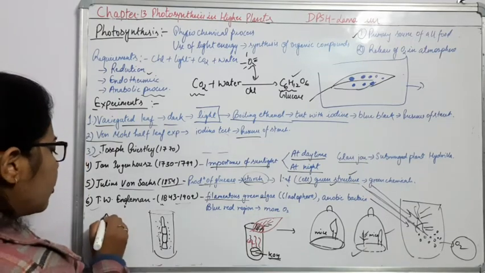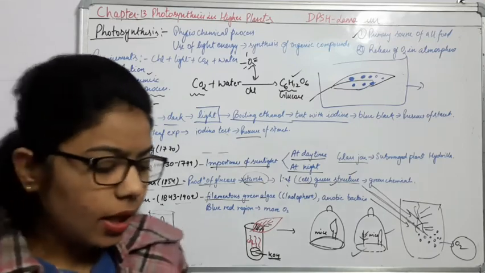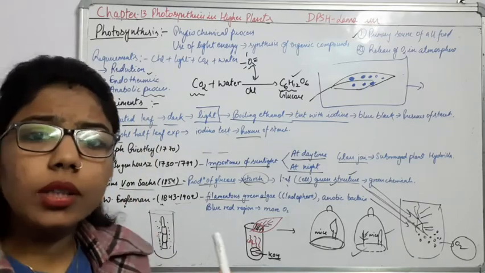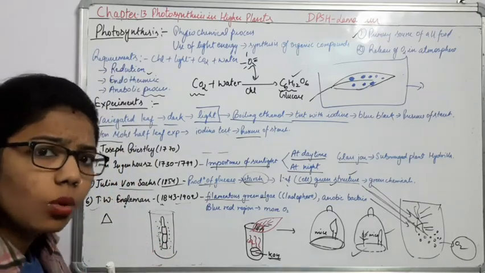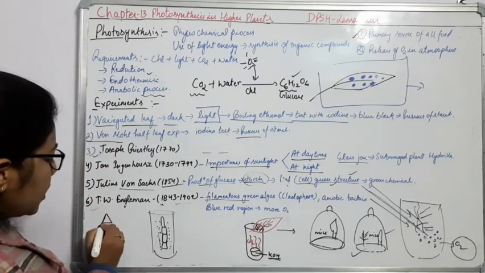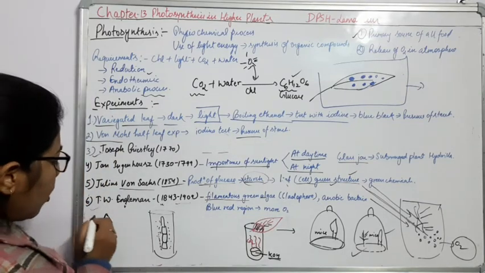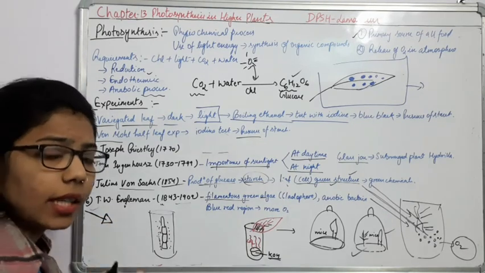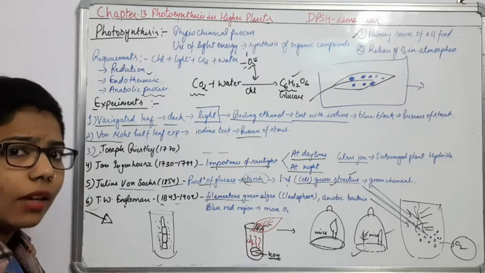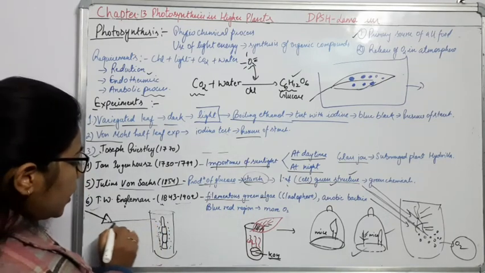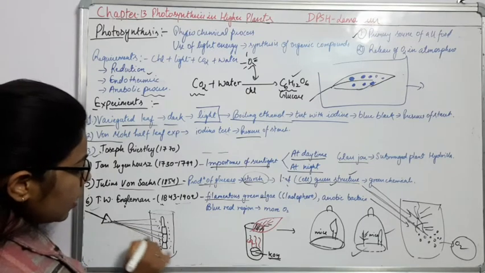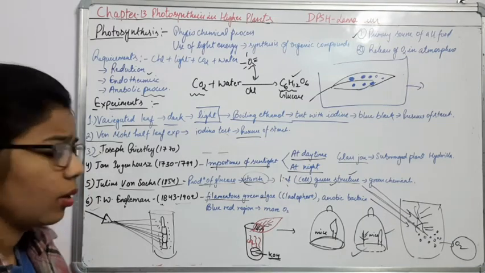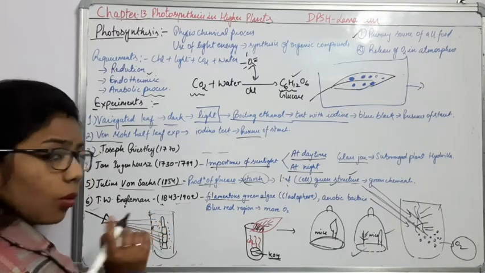Now we know that sunlight is important for plants, but which part of the sunlight is important? So he concluded about the specific zone of the light. Here he took this prism and kept it like this. Now he provided the sunlight. As the light enters this prism, it splits into 7 different colors: 1, 2, 3, 4, 5, 6, 7. What are they? VIBGYOR.